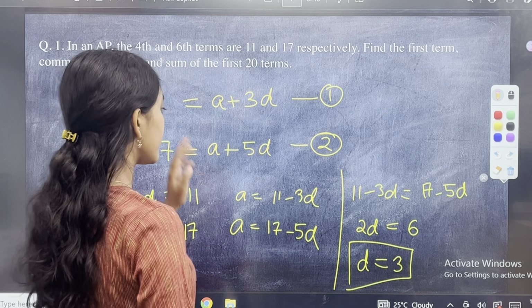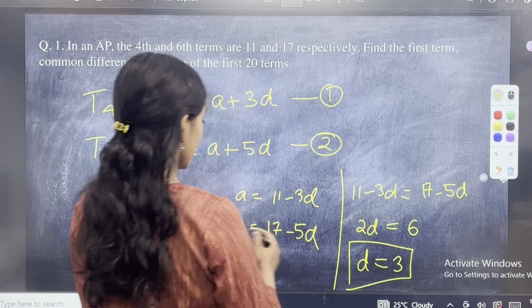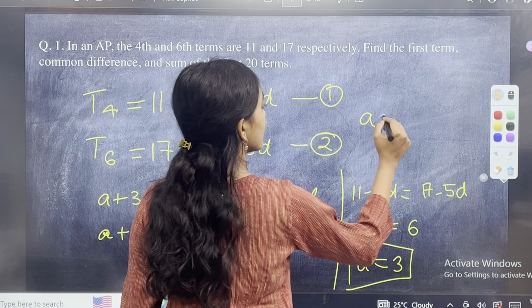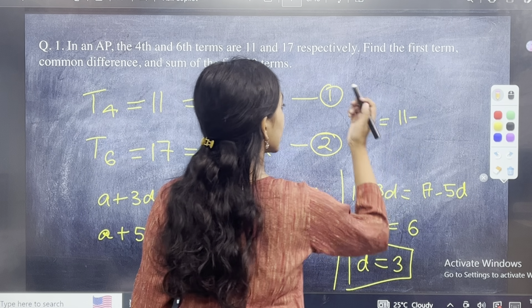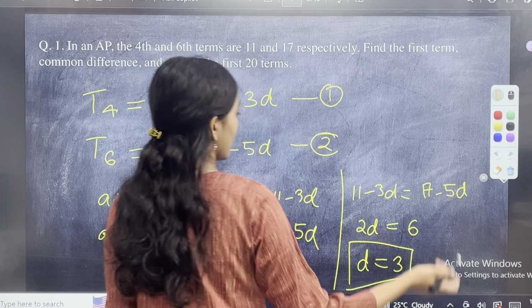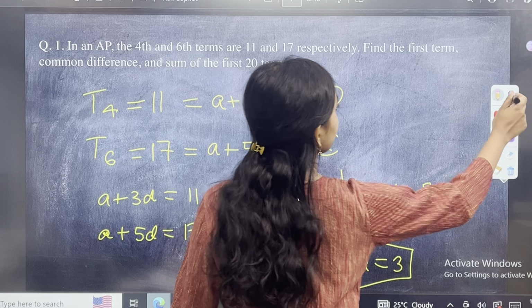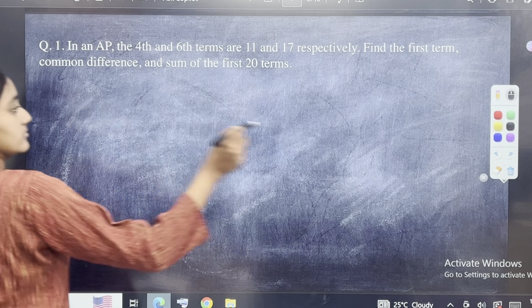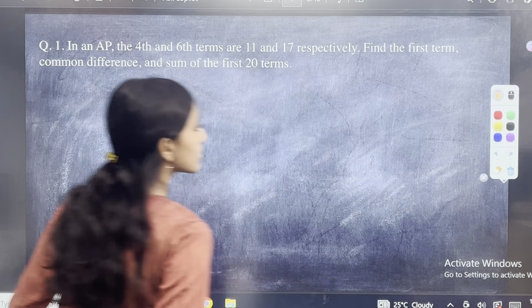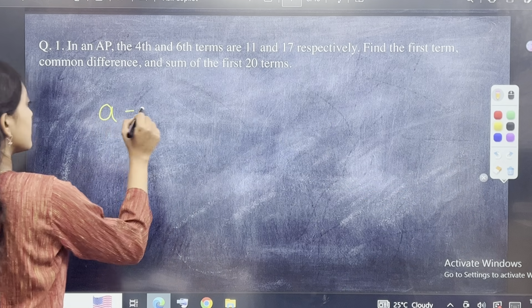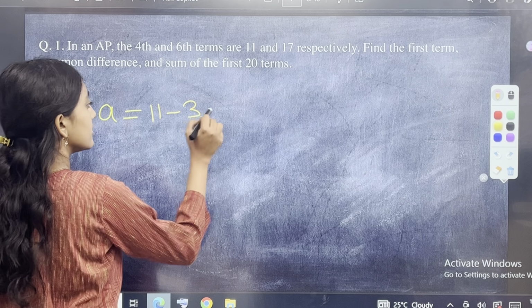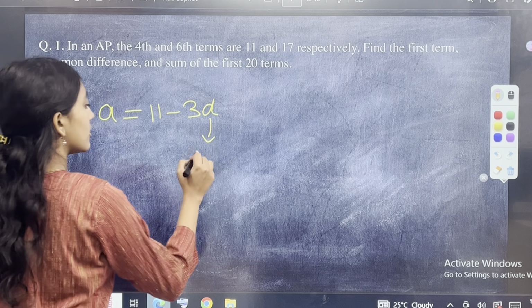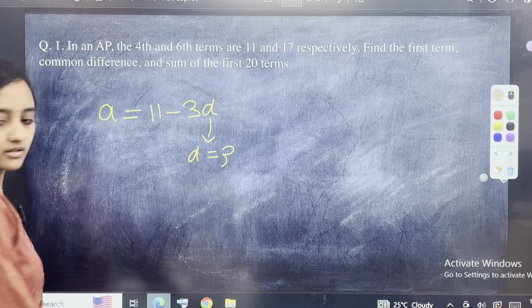Now, I will substitute that in one of the equations. So basically, A is equal to 11 minus, let me go to the next page in fact, 11 minus 3D, where D we found out it is 3, isn't it?